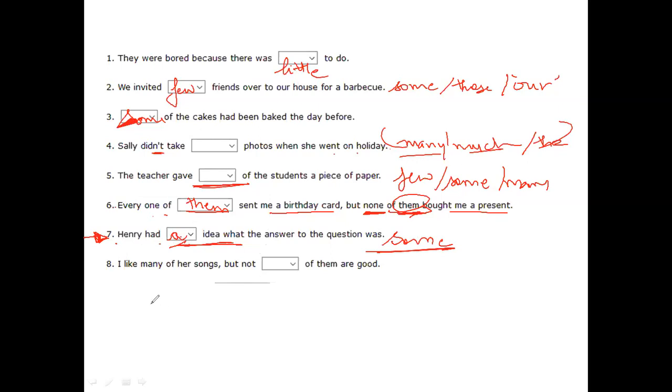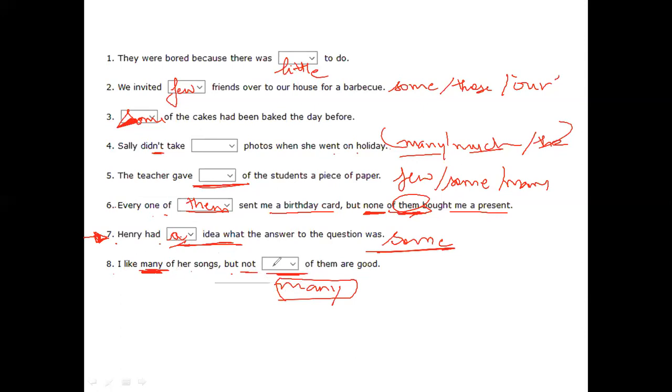All right. Last one. Come on. I like many of her songs, but not dash of them are good. Okay, we got the major hint here. Quite easy. Oh, nice. I was wondering, but I guess "many" will not go. What if I am suggesting it is many? What do you think, guys?